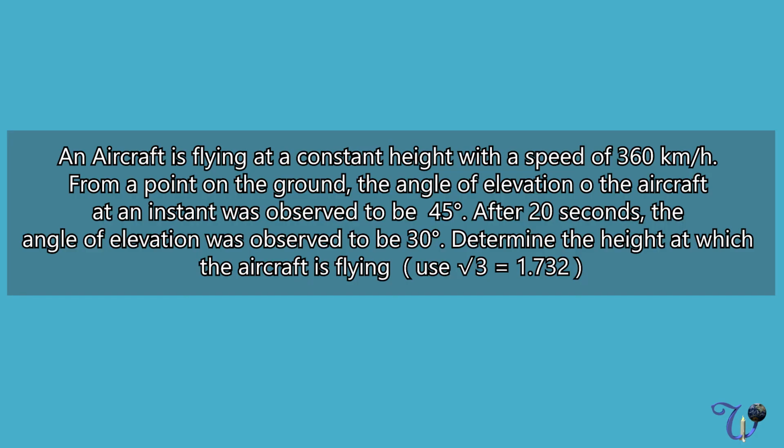An aircraft is flying at a constant height with a speed of 360 km per hour. From a point on the ground, the angle of elevation of the aircraft at an instant was observed to be 45 degrees. After 20 seconds, the angle of elevation was observed to be 30 degrees. Determine the height at which the aircraft is flying. You can use root 3 is equal to 1.732.